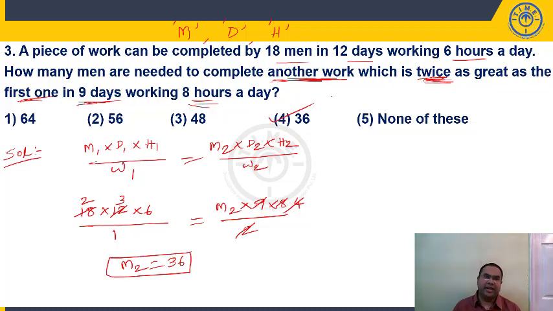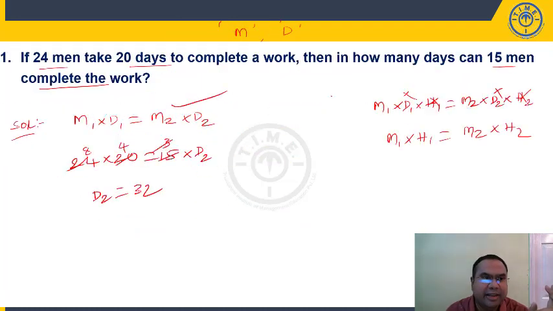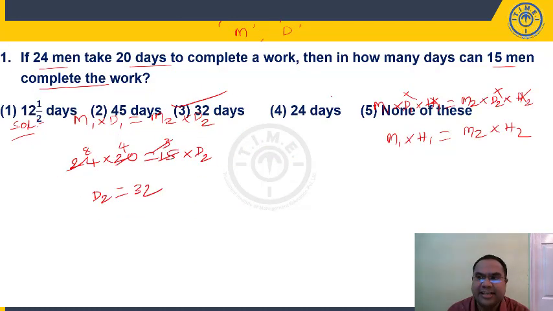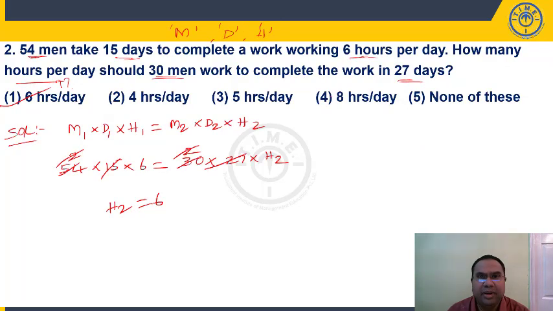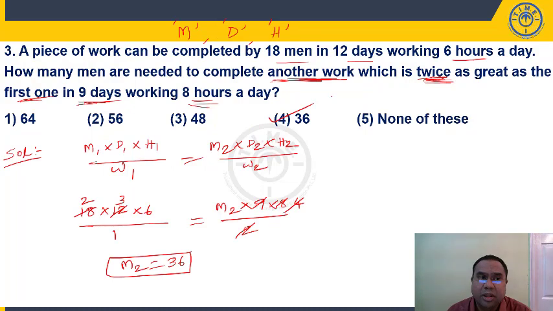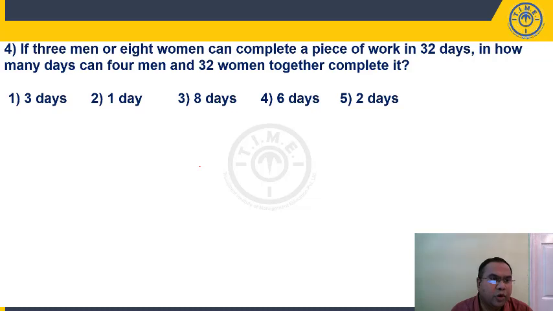So first question, if you can see, we have men given, days given. Work done is same, efficiency is same. Second question, men, days, hours are given. Work done is same, efficiency is same. Third question, men, days, hours are given. Efficiency is same, but work done is different. So we have to consider W1, W2 also. Right? Question number 4, students.